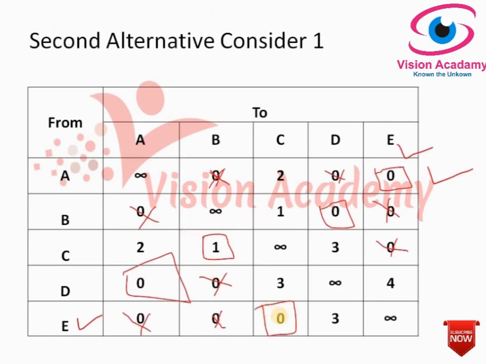Okay, next consider C, because once he reached destination C it will become the source.